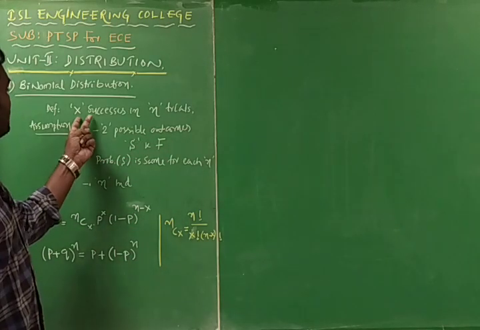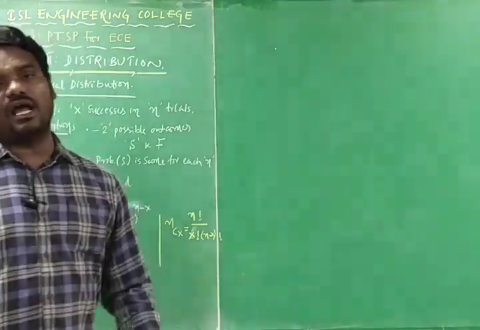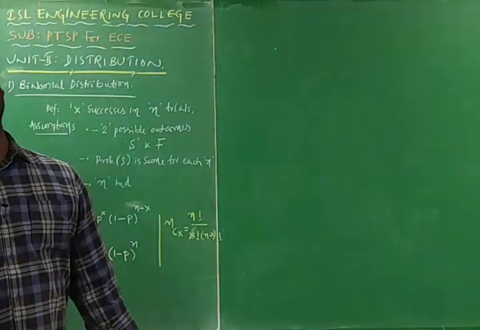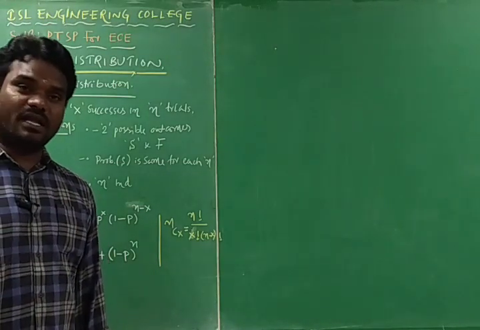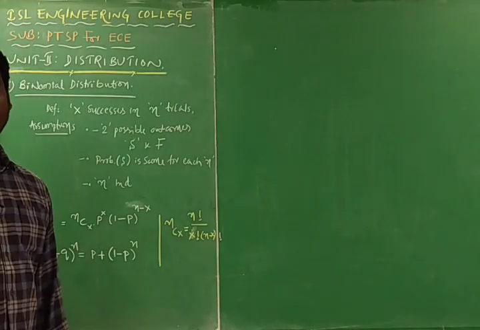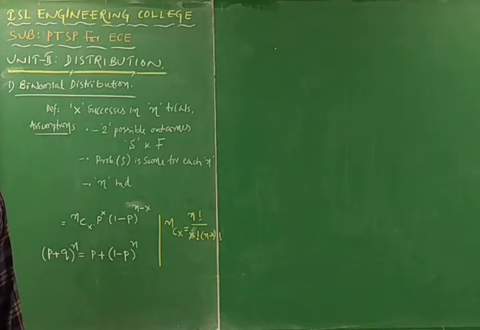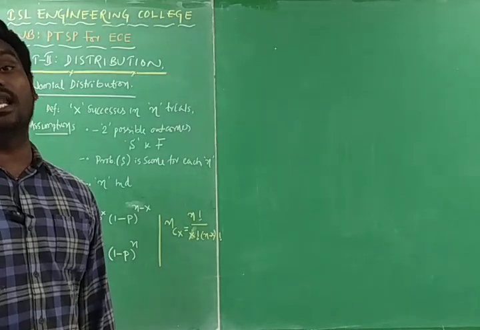That means if we get x number of successes, we can have failures also. Let us assume y number of failures. The probability of x plus the probability of y is equal to 1. In the binomial distribution, we are going to consider the probability of x successes in n trials.